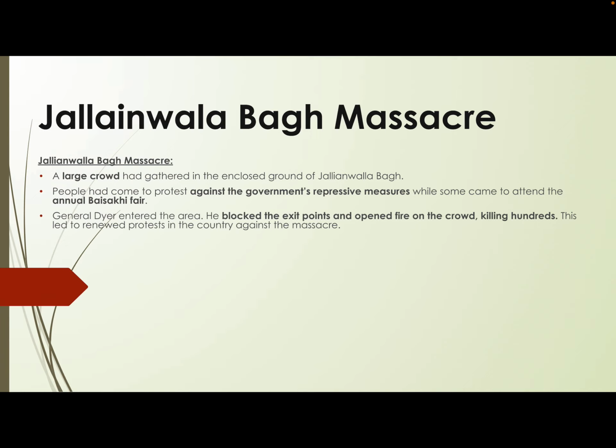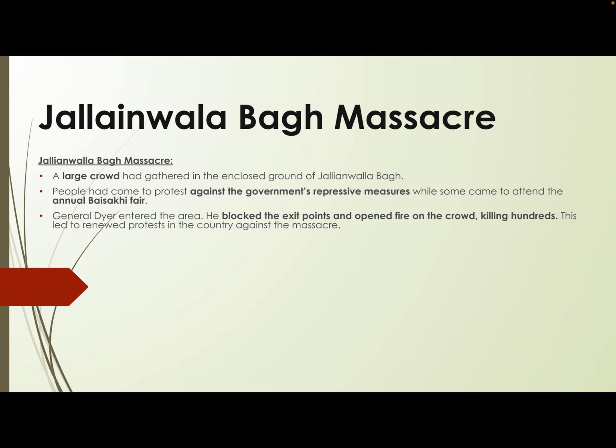People assembled because they wanted to agitate against the colonial government's repressive policies, and also to attend the annual Baisakhi fair. With the Rowlatt Act in place, the government instantly ordered General Dyer to arrive on the scene. General Dyer blocked the exit points and allowed his men to open fire on the crowd, killing hundreds of people.